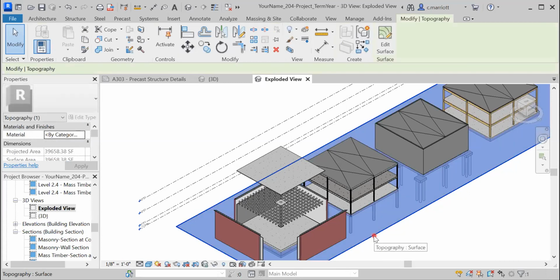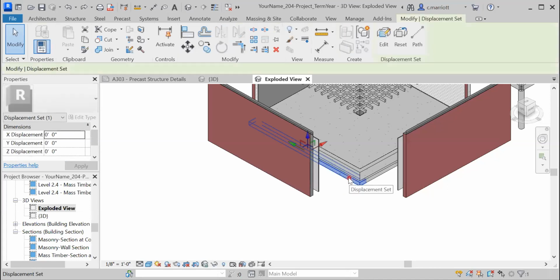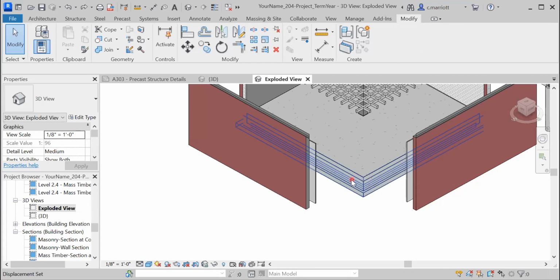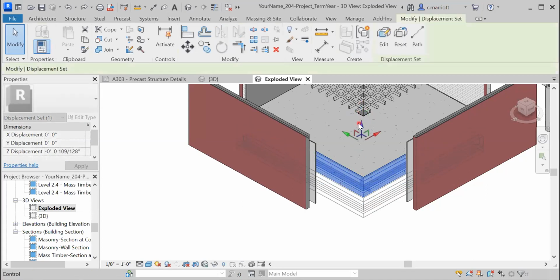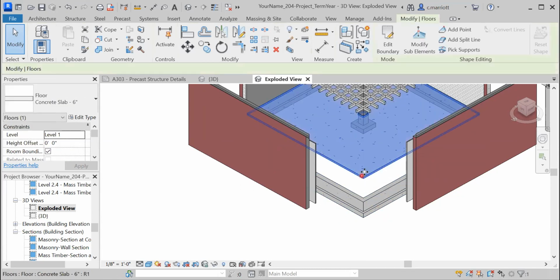So that I can show some of the foundation structure, I'm going to hide that topography surface. You should be able to group or choose a few things in your selection set and move them together also. So the foundation wall and the footing move down. And I can try to move the slab down a little bit.